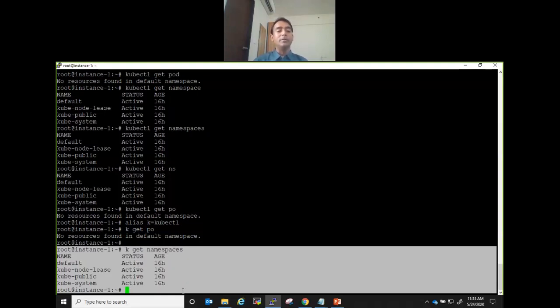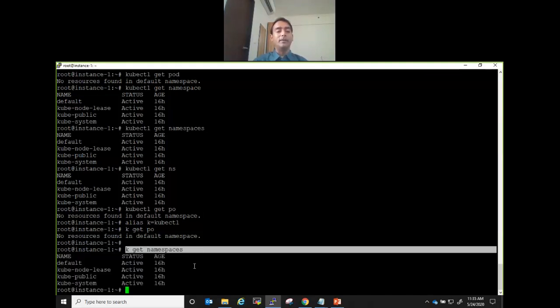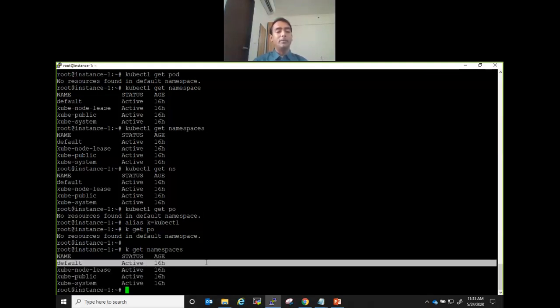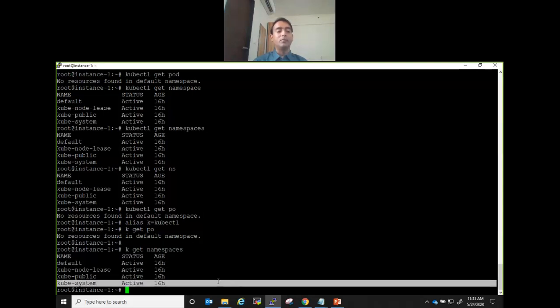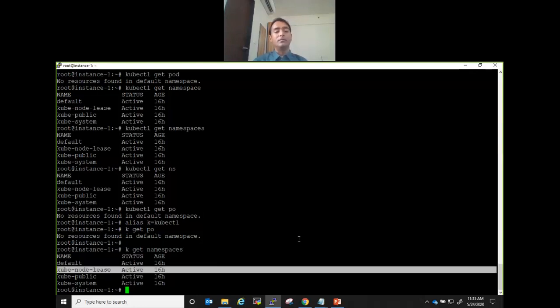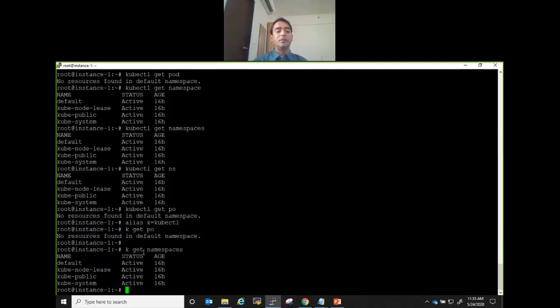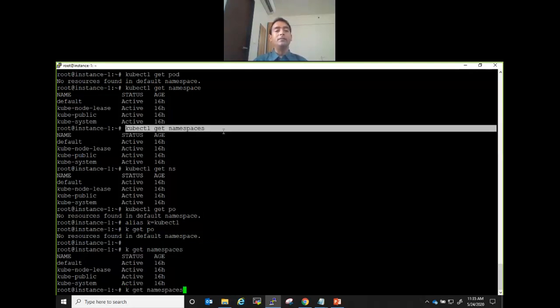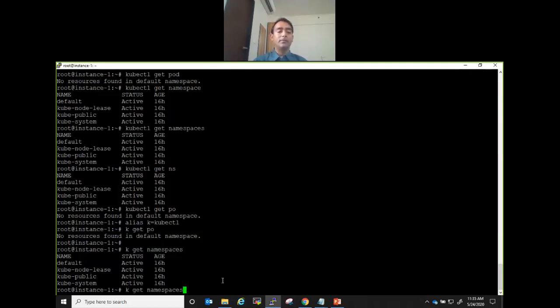So if you run this in OpenShift, you will find some 20 namespaces. If you run it in EKS, you will find different. If you're running it on Minikube, you'll find different. But default will always be there, and kube-system will always be there, even kube-public, right? You will not see kube-node-lease also in some places, right? And I have already shown that you can run it in 3 ways: namespace, namespaces, ns, whatever.